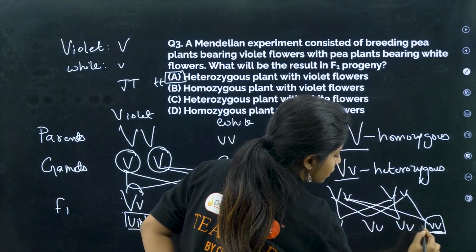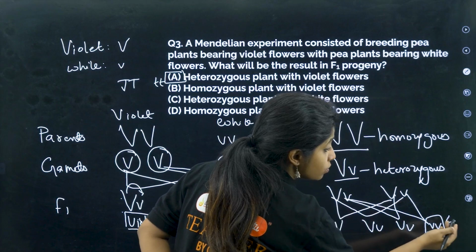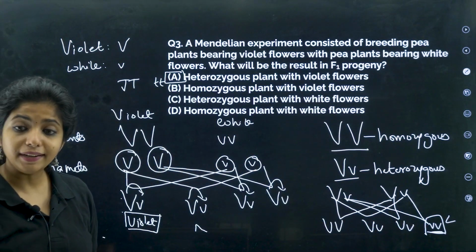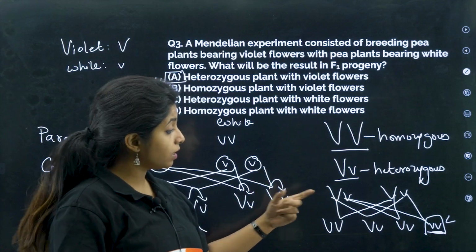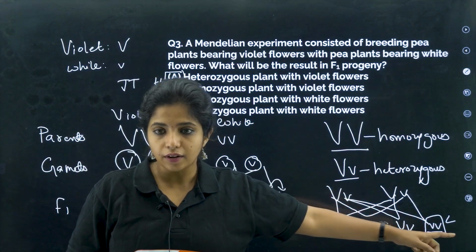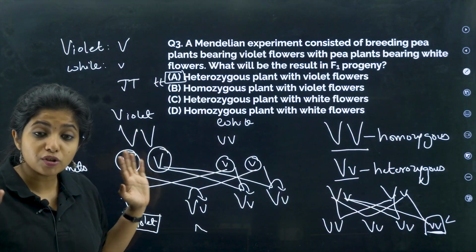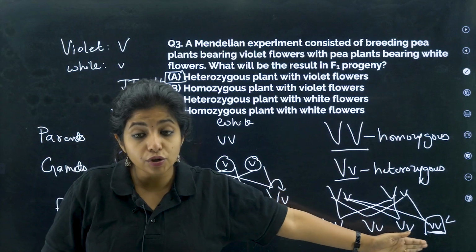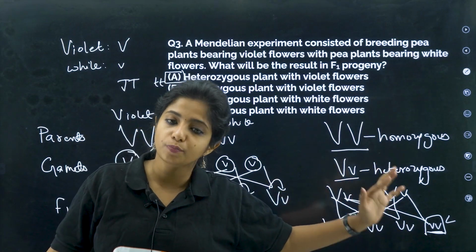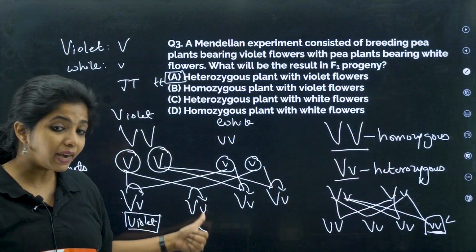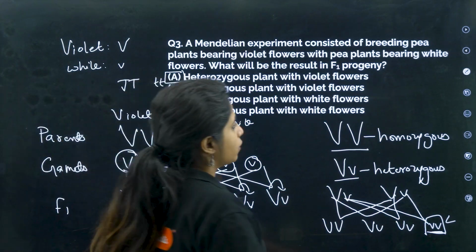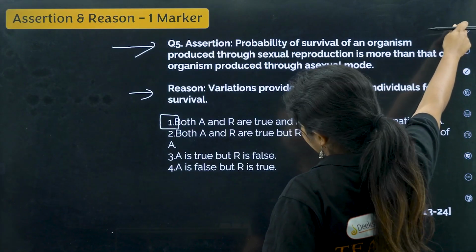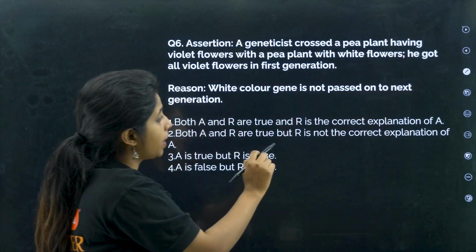You see, the genes are always passed, which is why you see a character like white color later on. If this gene was not passed, then in the F2 generation you would never see the white color. Even though in the first generation you never saw the white flowers, in the next generation you saw it because that gene was passed, even though it was not visible. Why was it not visible? Because there was someone to dominate over it, to overshadow its effect.